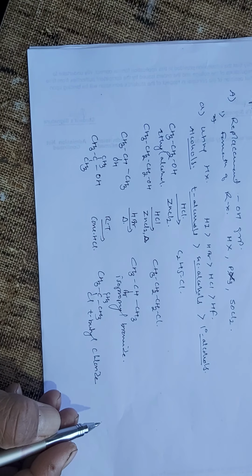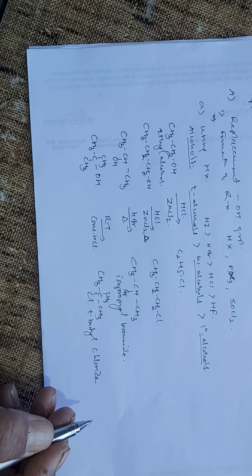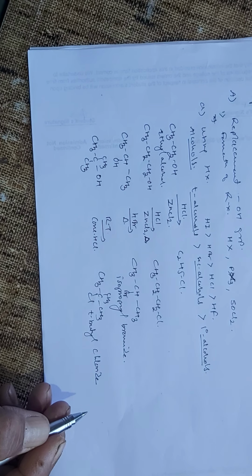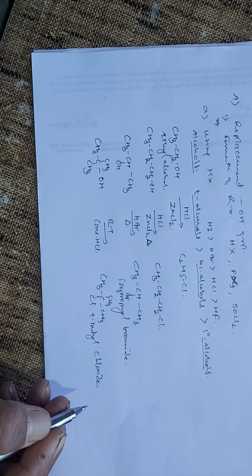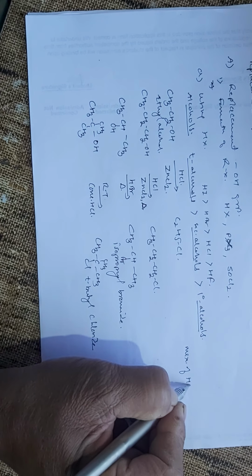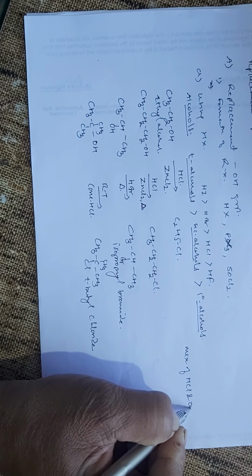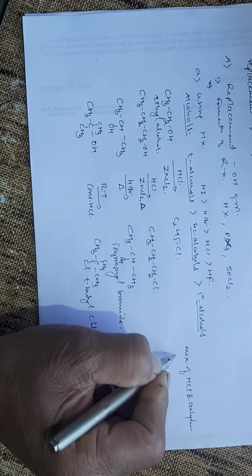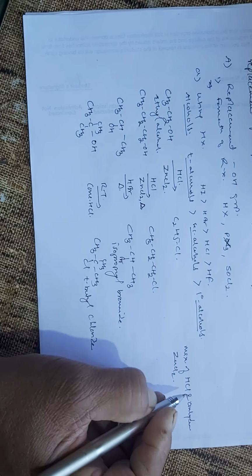This mixture of hydrochloric acid and anhydrous zinc chloride is also called Lucas reagent. The mixture of hydrogen chloride and anhydrous zinc chloride is nothing but your Lucas reagent.